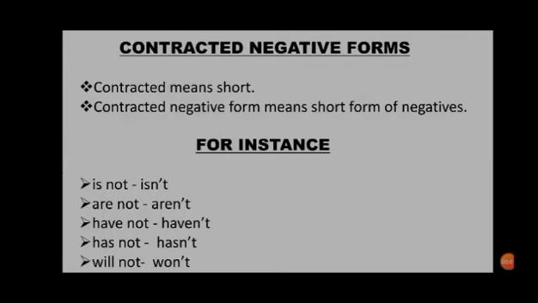Now children, let us see what are contracted negative forms. The word contracted means short. So, contracted negative forms means short forms of negatives. So, when we have to make the short forms of the negatives, it is known as contracted negative forms. Let us see some of the examples.